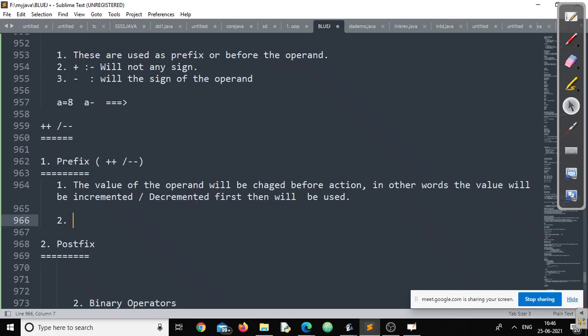Okay. Can we apply prefix unary or binary to any literal? Can I write like this? Or can I write like this? Because 3 is also an operand. You cannot say 3 cannot be an operand. 3 is an operand. But my question is whether this is valid.